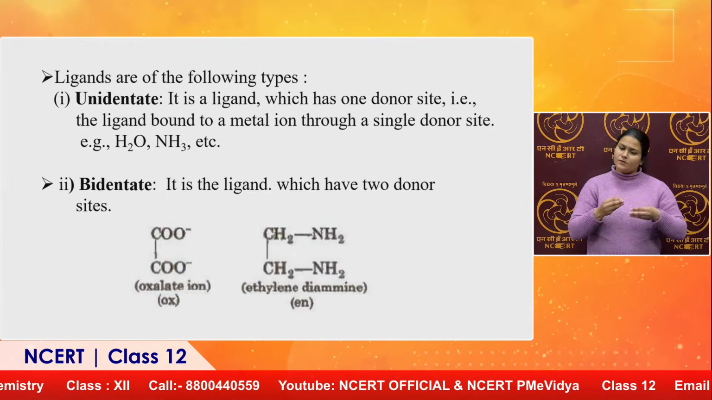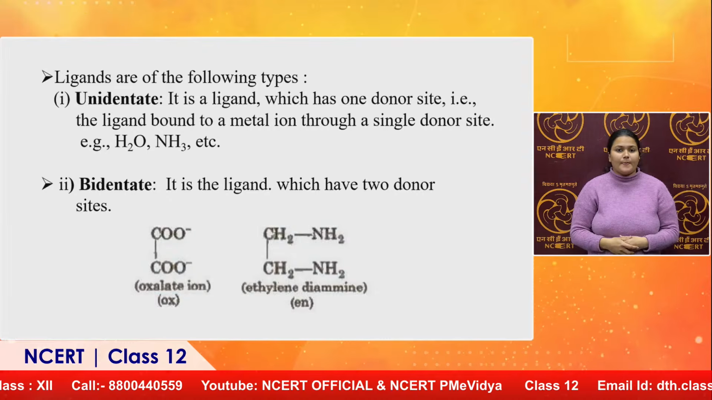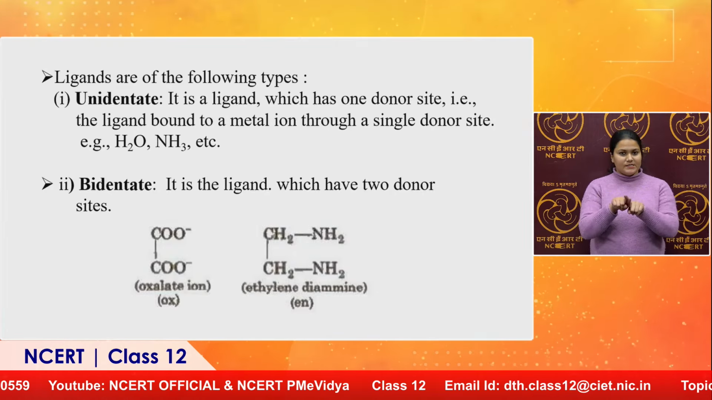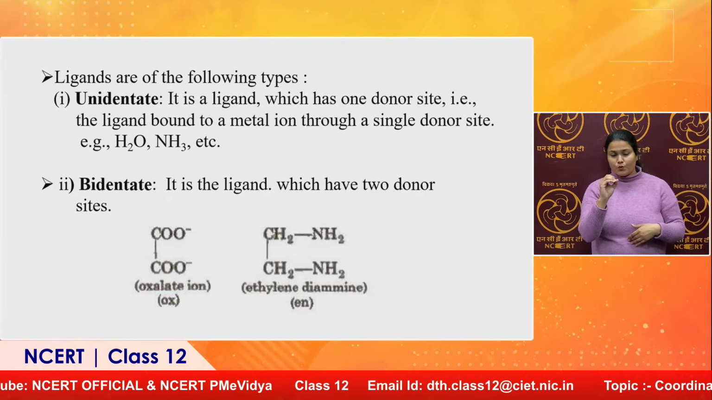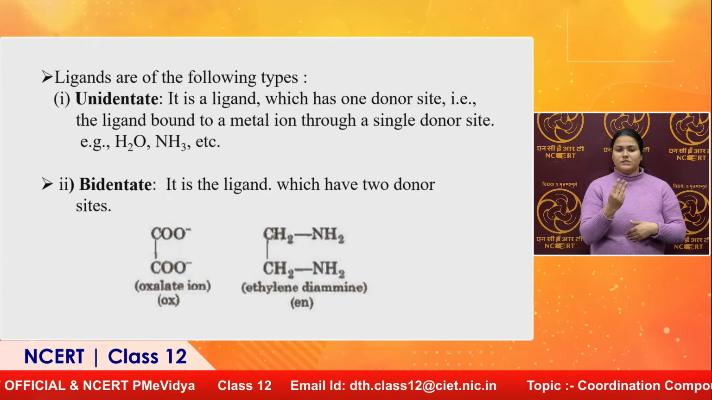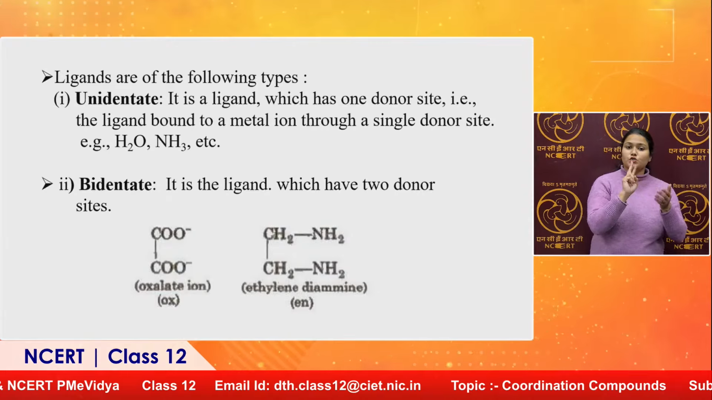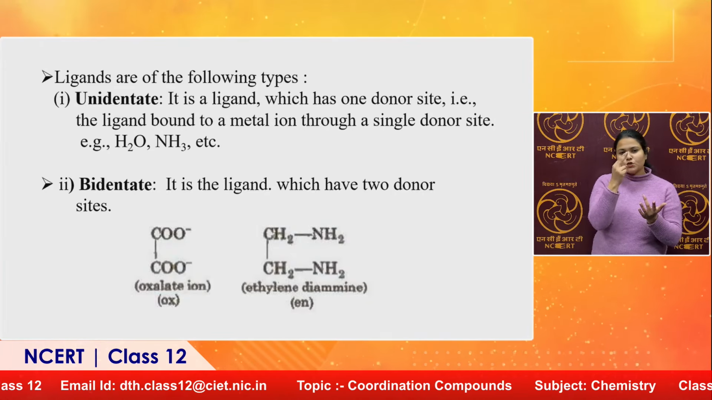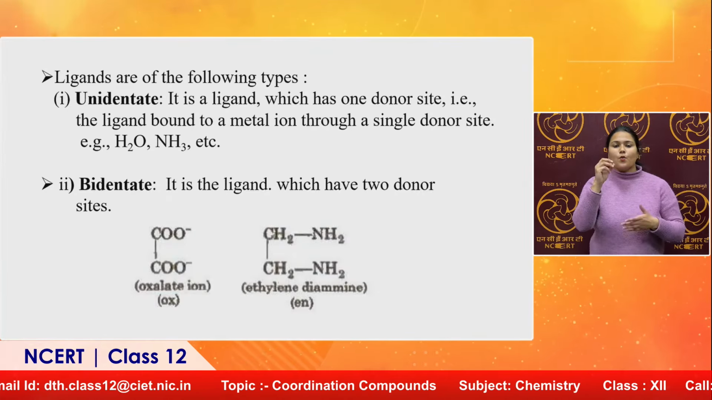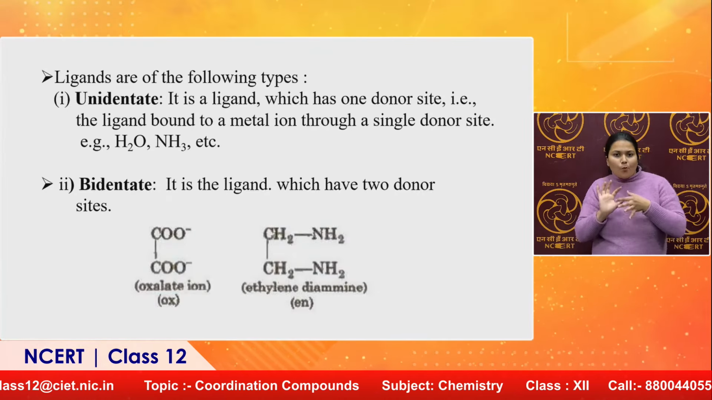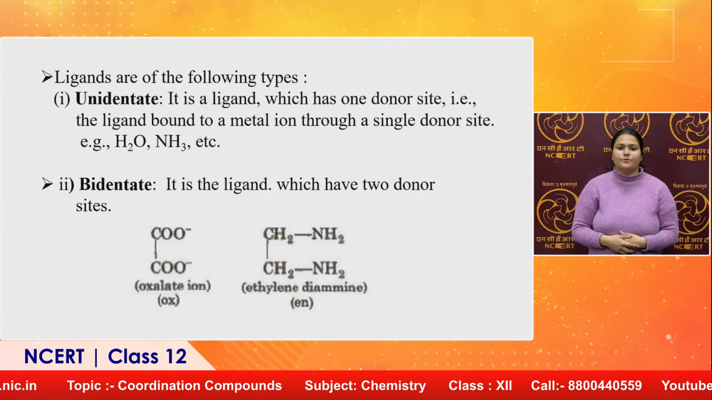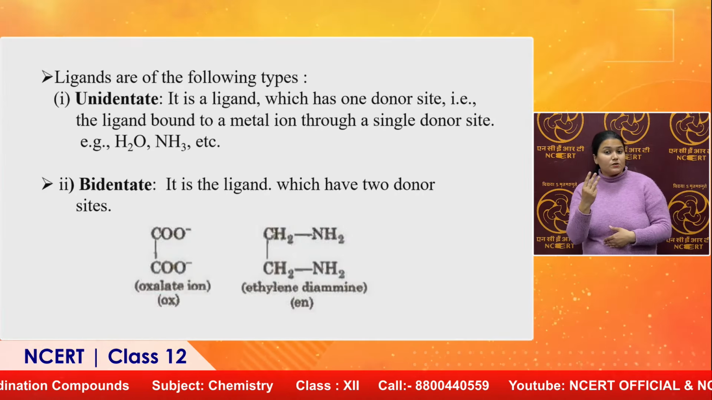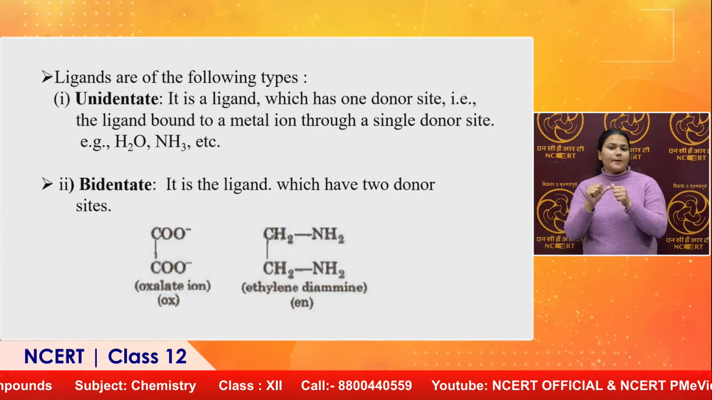The ligand is bound to the metal ion through a single donor site. We have examples like H2O and NH3. If we talk about H2O, the central atom is oxygen, having 2 lone pairs of electrons, and it can donate 1 pair of electrons to the central metal, and in case of NH3 having 1 lone pair also. So, these both are unidentate ligands.